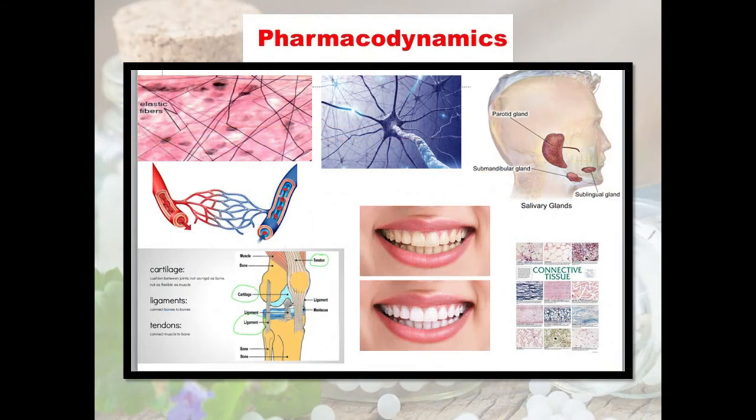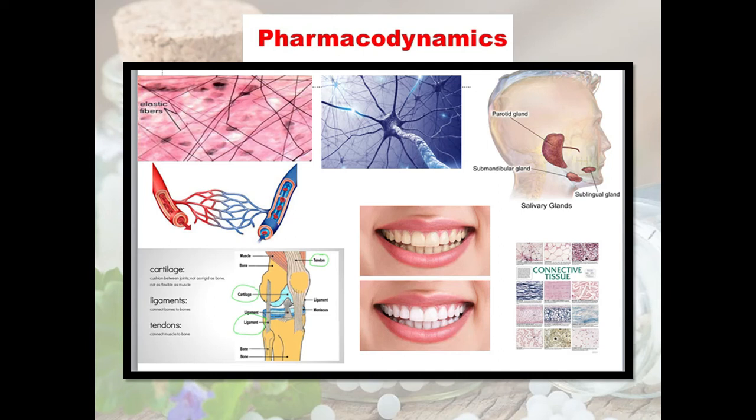Now we come to the next thing, pharmacodynamics. I'll repeat once again, till now we have learned the basics, the physiology, then the physical and chemical properties, then the toxicology, and now where these act.